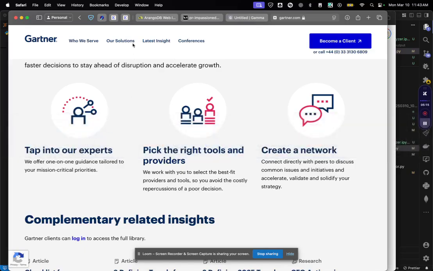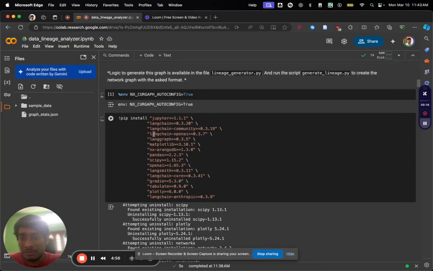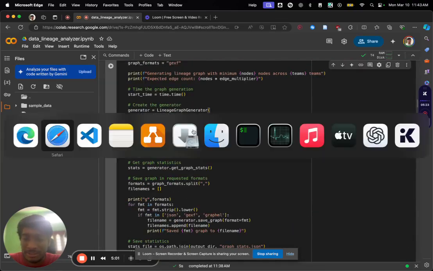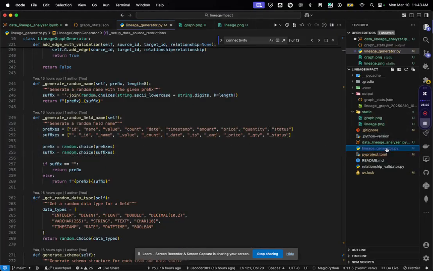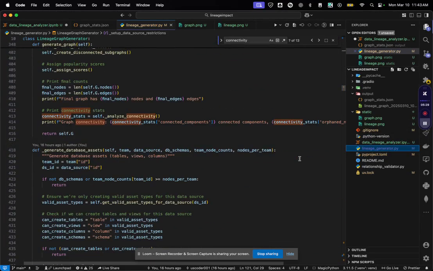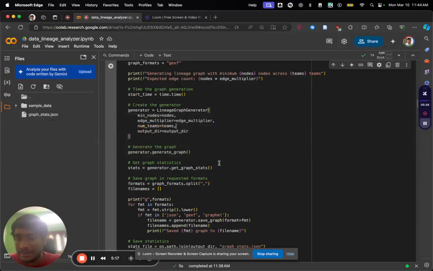If you come here and run this generator, it will call this lineage generator. It is a large file, so I didn't write it in the notebook, it's in a .py file. It will run that and create the output in GEXF format.